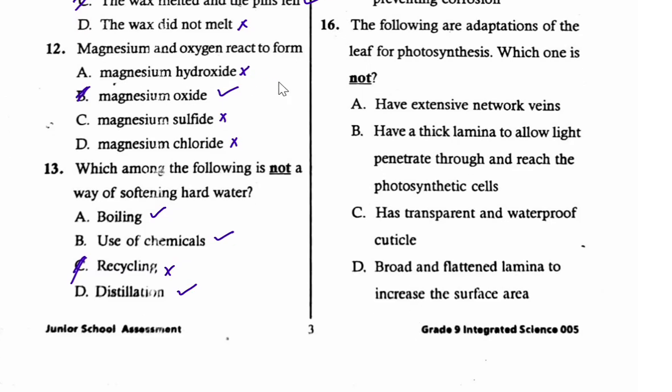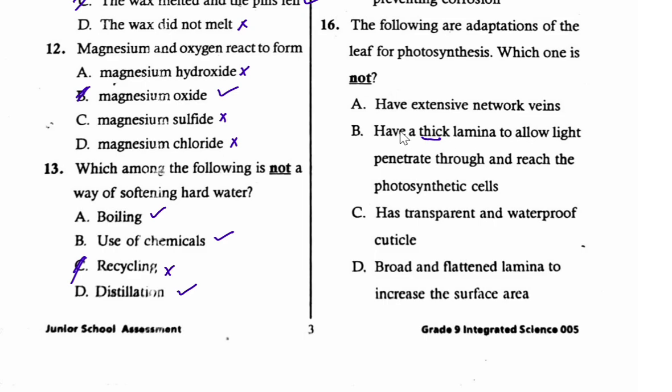The following are adaptations of a leaf for photosynthesis. Which one is not? A, have an extensive network of veins. B, have a thick lamina to allow light to penetrate through. Underline the word thick. C, has a transparent and waterproof cuticle. D, broad and flattened lamina to increase the surface area.